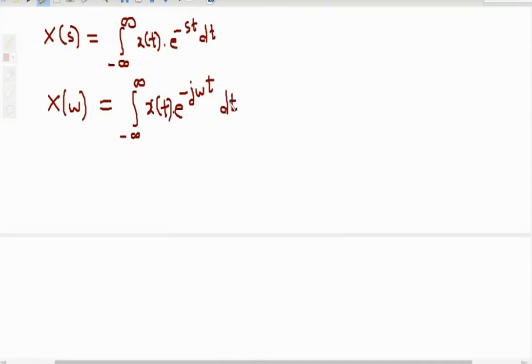Now we have Z transform, and Z transform is used for discrete time. So for discrete time, the integration is replaced by summation. Therefore the Z transform definition will be x of z equals summation, where the summation limits are for n, n equal to minus infinity to plus infinity, of x of n times z raised to minus n.